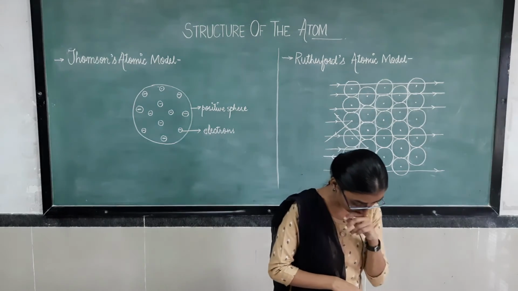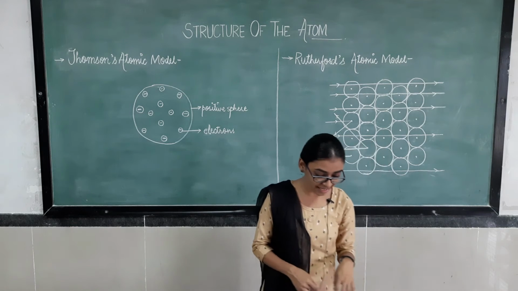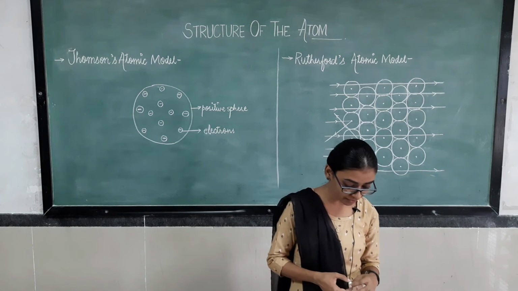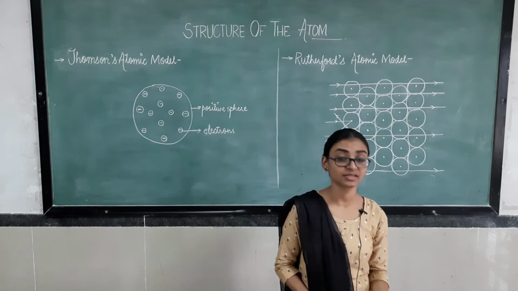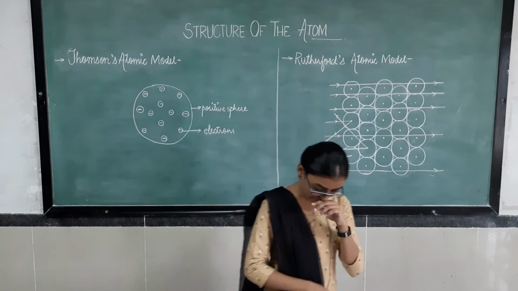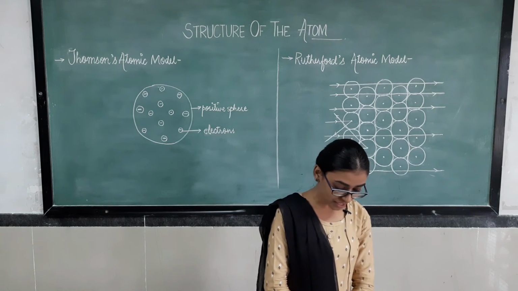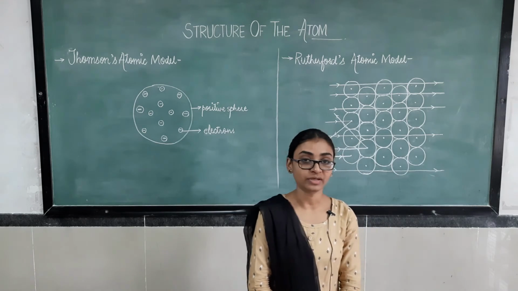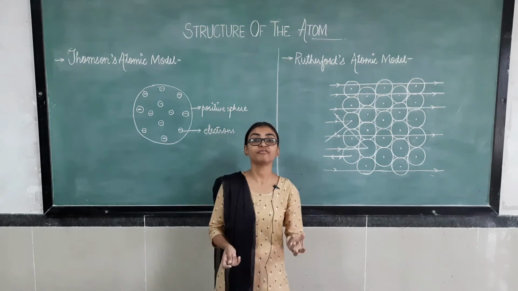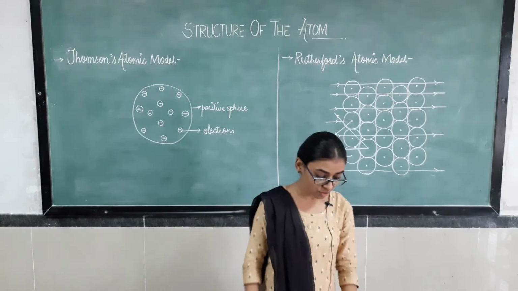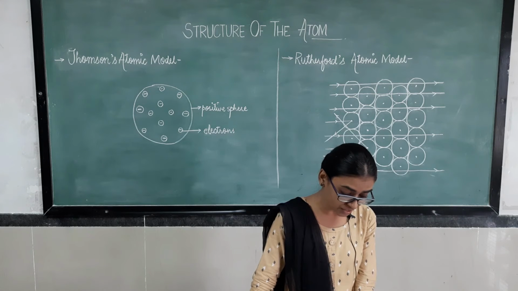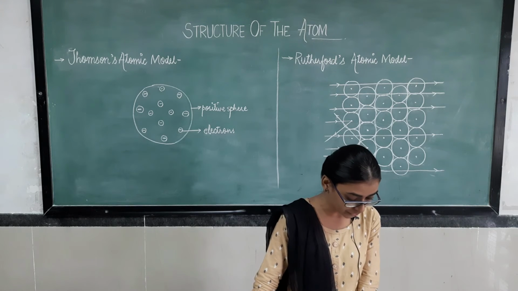Okay. So, on the basis of his experiment, Rutherford put forward the nuclear model of an atom which had the following features. Now, what features does the Rutherford model have? See, there is a positively charged center in an atom called the nucleus. Now, he has given a proper name to the center of the atom as the nucleus.